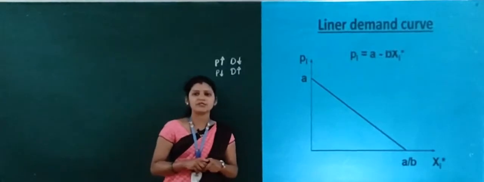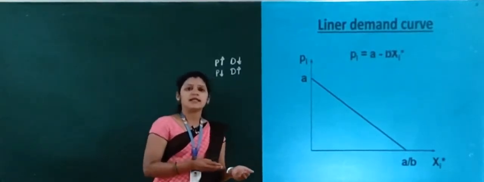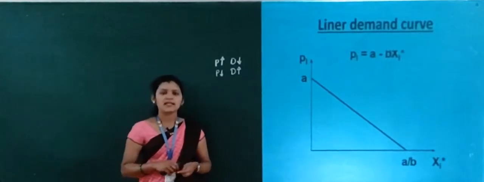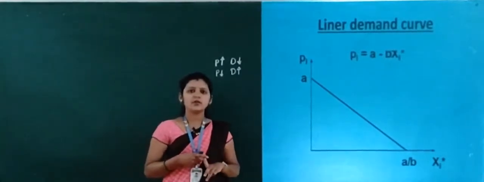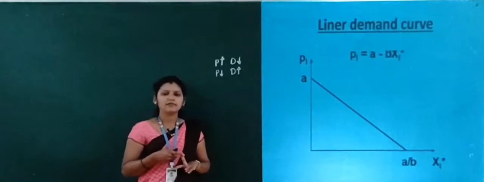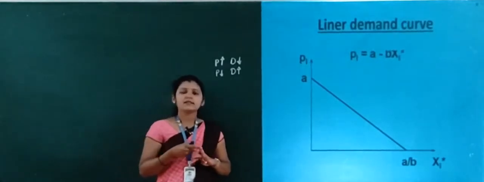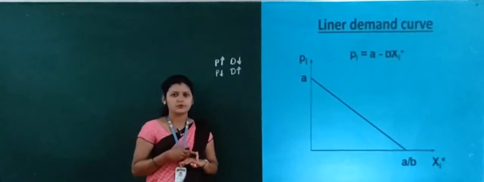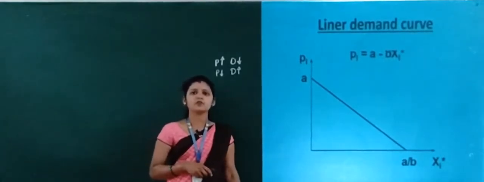The demand will change according to the nature of a good. Here there are four kinds of goods: the first one is normal goods, then inferior goods, next complementary goods, and substitute goods.